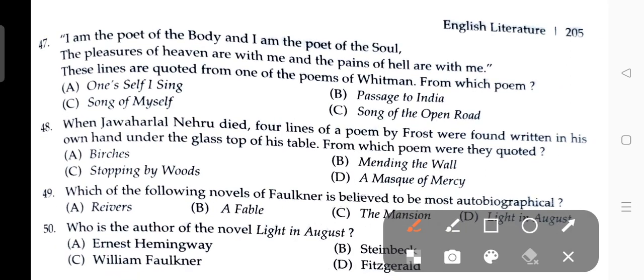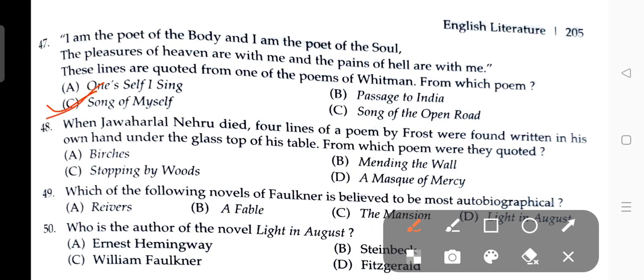Next question. I am the poet of the body, and I am the poet of the soul. The pleasures of heaven are with me, and the pains of hell are with me. Okay, the quotation once again. I am the poet of the body, and I am the poet of the soul. The pleasures of heaven are with me, and the pains of hell are with me. These lines are quoted from one of Whitman's poems. From which poem? The answer is C, Song of Myself.